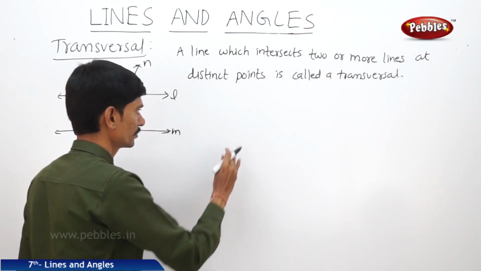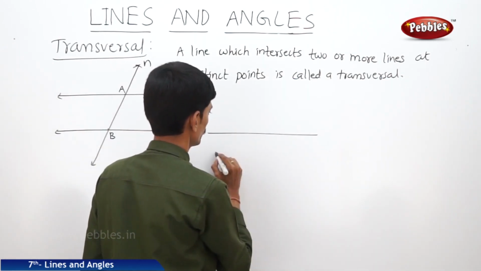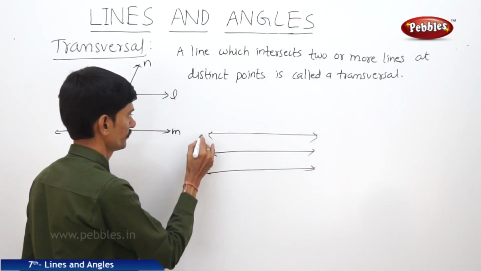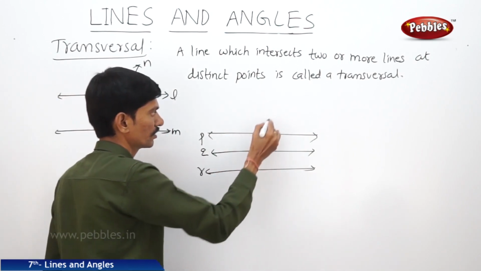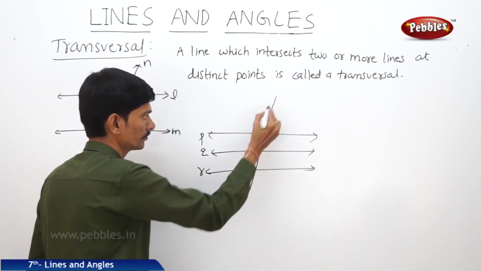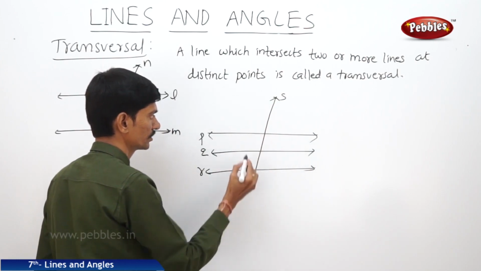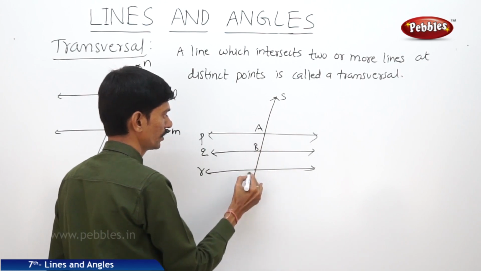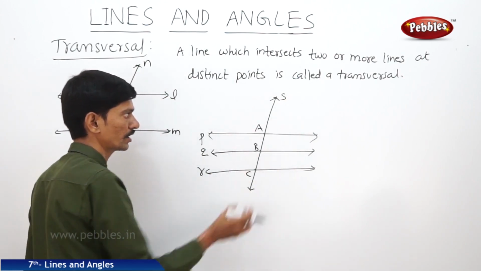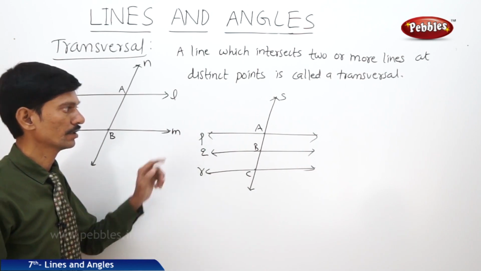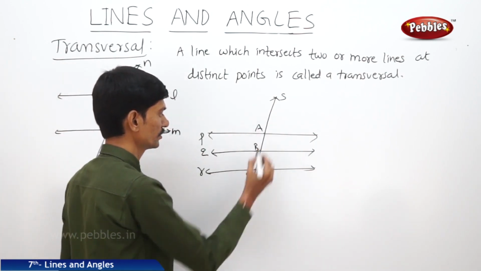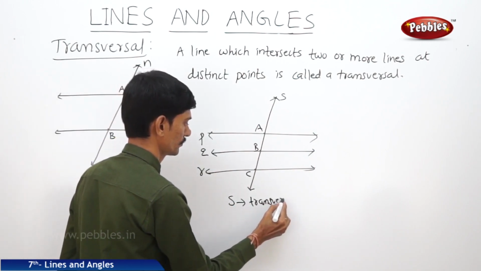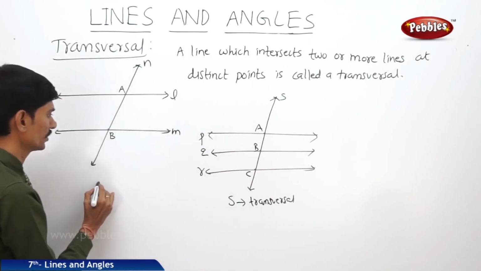Now if you take the three lines P, Q, R, and another line S is intersecting the three lines at different points A, B and C, here also S is called a transversal for the lines P, Q and R. In the earlier figure N is the transversal.